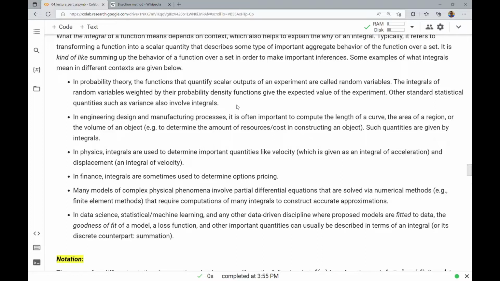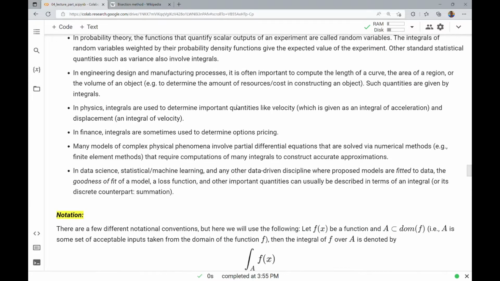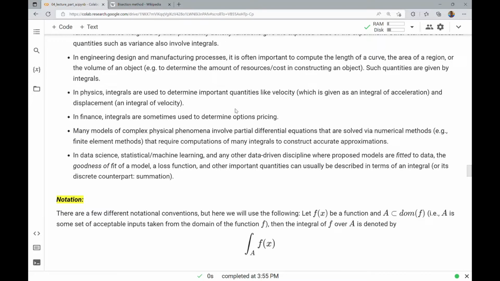In physics, integrals are used to determine important quantities like velocity, which is given as an integral of acceleration, and displacement, which is itself an integral of velocity. In finance, integrals are sometimes used to determine options pricing. Many models of complex physical phenomena involve partial differential equations that are solved via numerical methods, for example, finite element methods, that require computations of many integrals to construct accurate approximations.